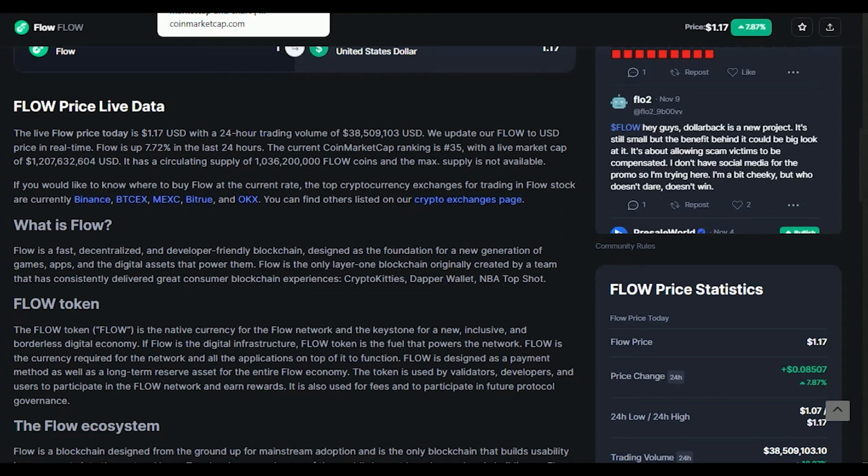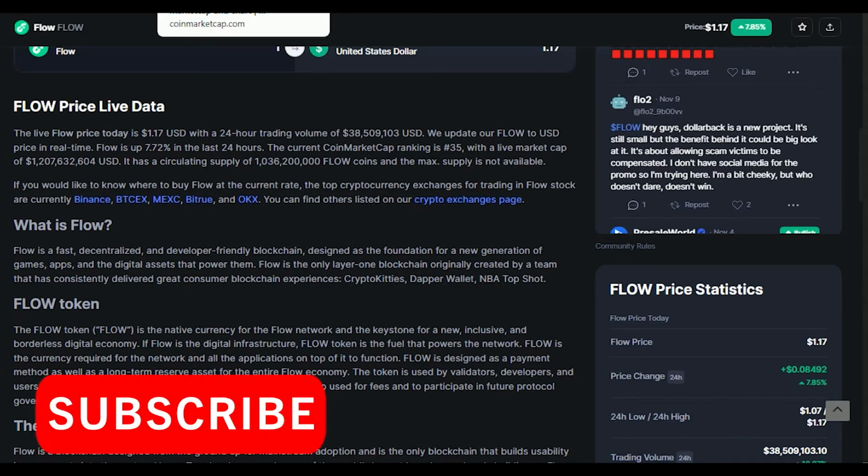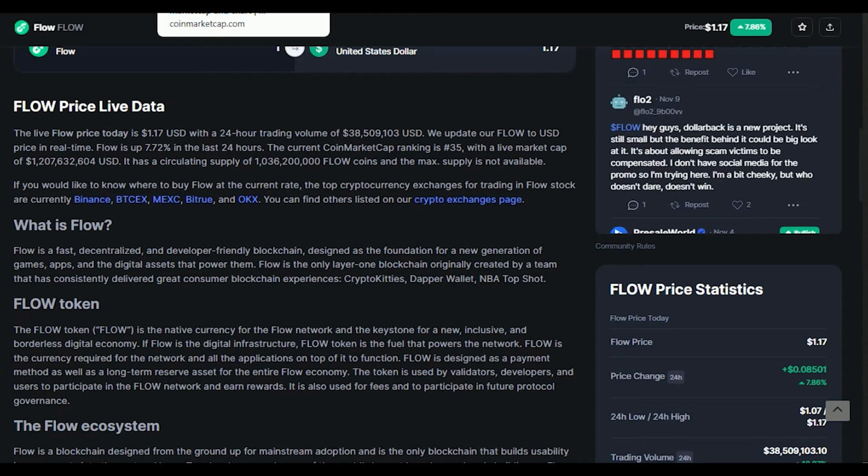The Flow token is the native currency for the Flow network and a keystone for a new, inclusive, and borderless digital economy. If Flow is the digital infrastructure, the Flow token is the fuel that powers the network. Flow is the currency required for the network and all applications on top of it to function. It is designed as a payment method as well as a long-term reserve asset for the entire Flow economy. It is used by validators, developers, and users to participate in the Flow network and earn rewards. It is also used for fees and to participate in future protocol governance.